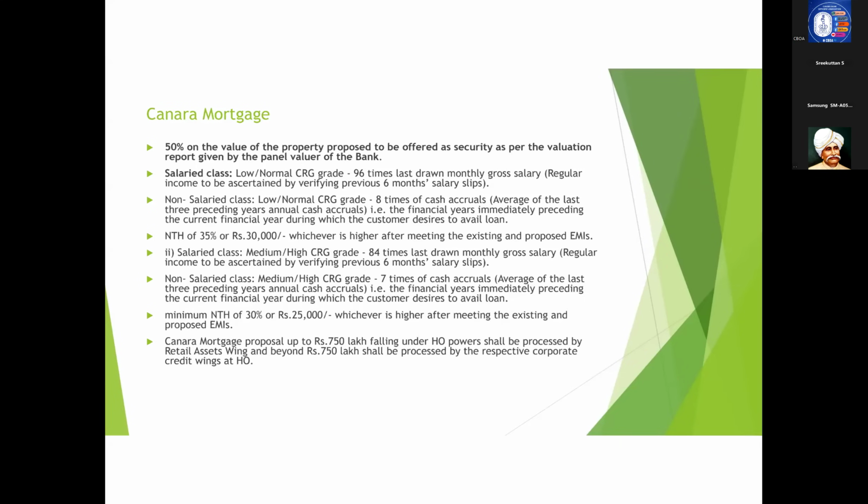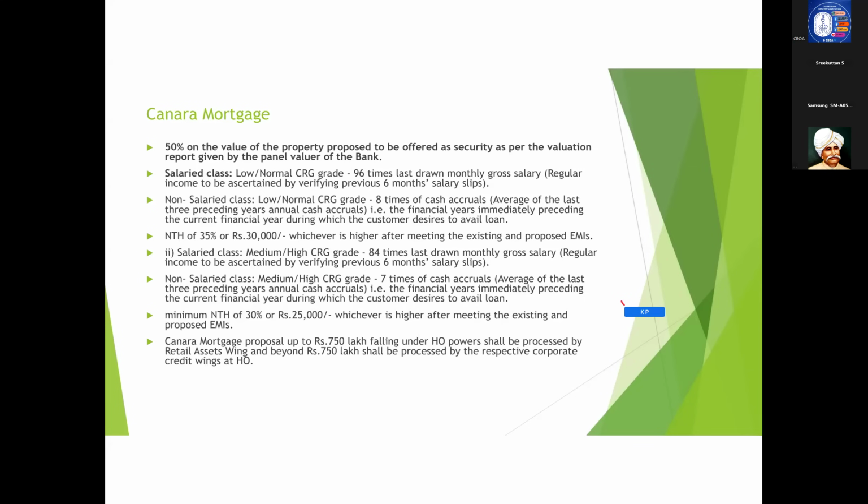For determining the loan quantum, suppose the market value of the property is say 100 lakhs, we can lend up to 50 lakhs against that property, and vacant land cannot be taken as security for Canara mortgage. That is one of the most important points of Canara mortgage. Now, what is the loan quantum in the case of Canara mortgage?